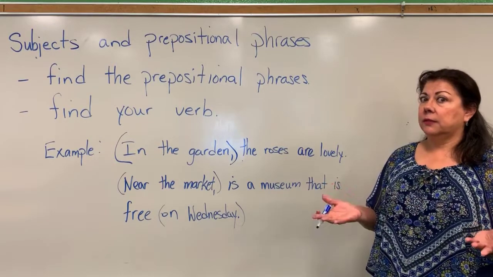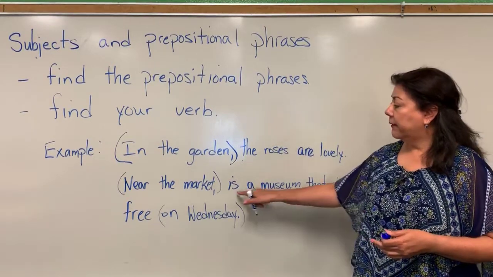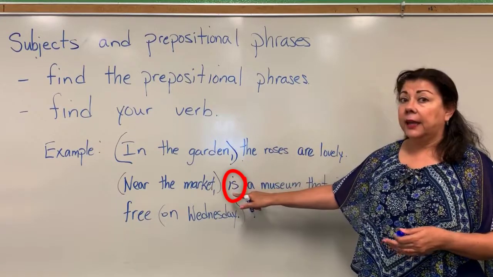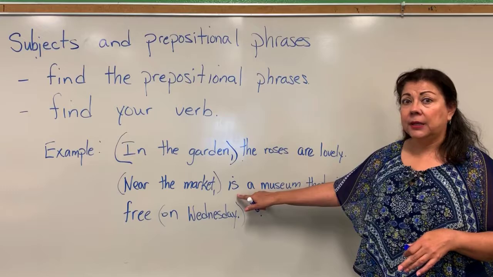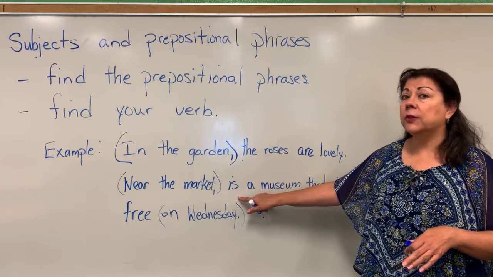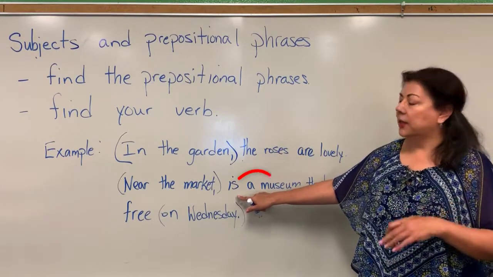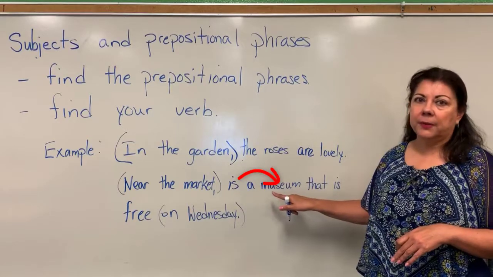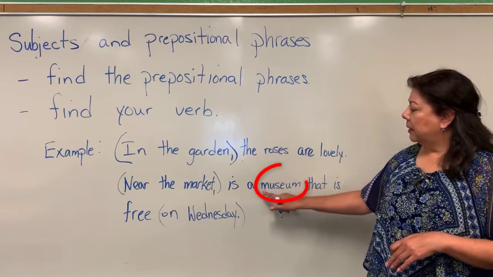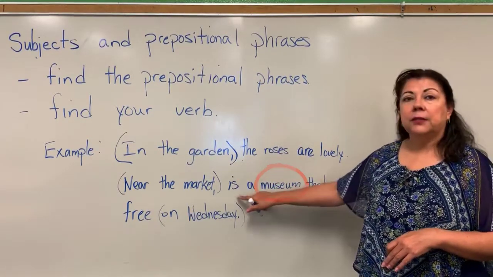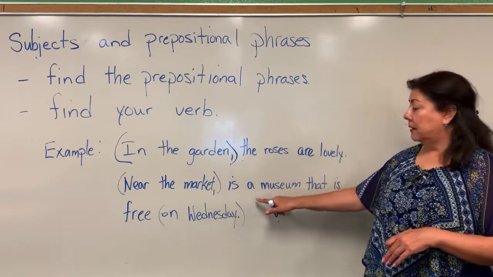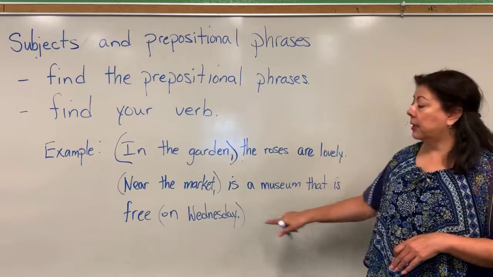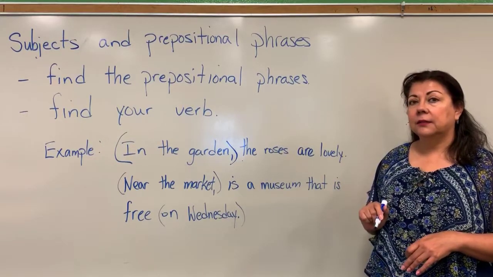So what's the subject? Well, we know we have the verb "is," and we know the rule for subjects when it concerns the verb to be, right? Where do we find the subject? Usually after the verb to be. So here we have "museum." So these are in agreement, okay? "Near the market is a museum that is free on Wednesday," okay?